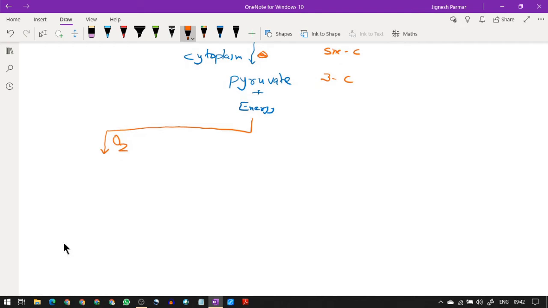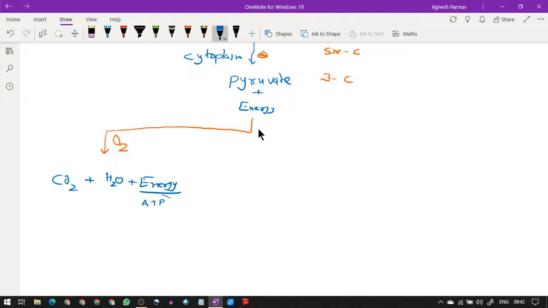Now pyruvate is converted into 3 things: carbon dioxide, water and energy. This energy is ATP.